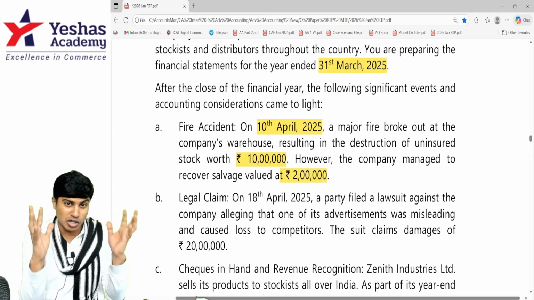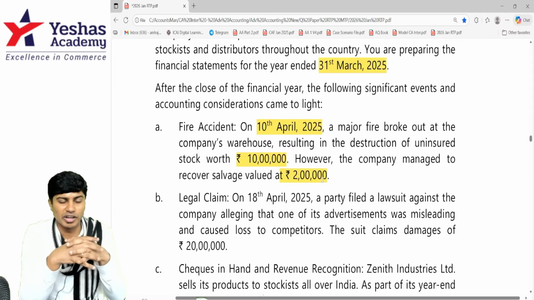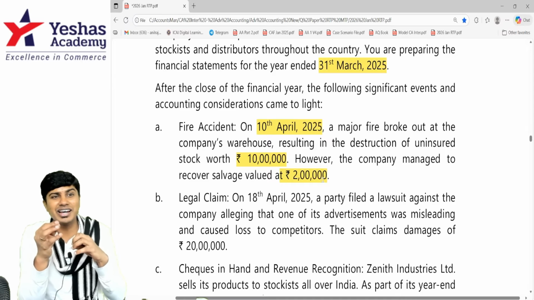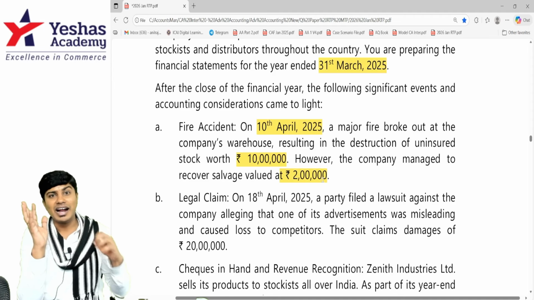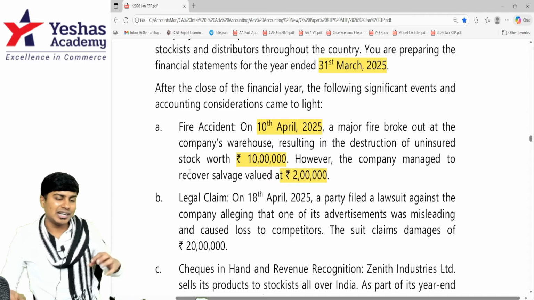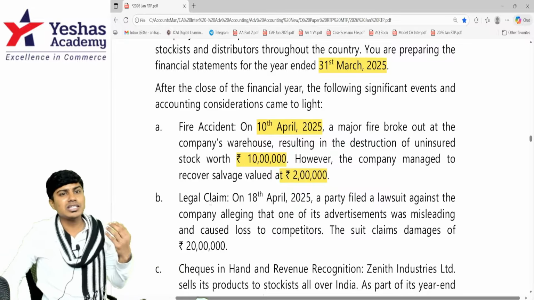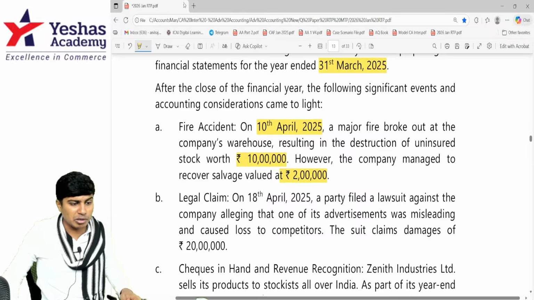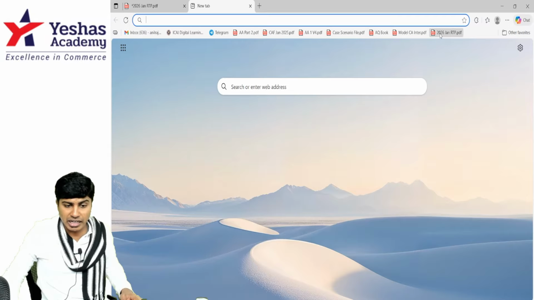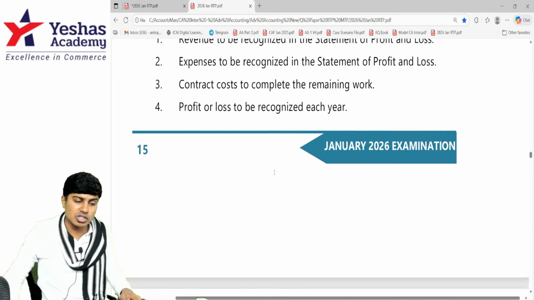So 10 lakh rupees is the cost of inventory. Because it was damaged by fire, they sold it for 2 lakh. They incurred a loss of 8 lakh, and this 8 lakh loss is happening on 10th April. Should we write it in the financial statements as on 31st March 2025? The answer is no. Is this an event occurring after the balance sheet date? Yes. But is this an adjusting event? The answer is no, this is not an adjusting event.